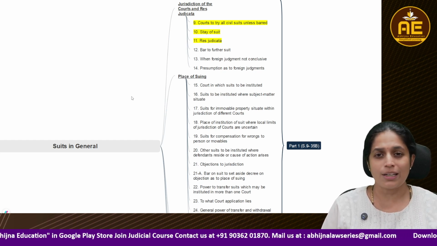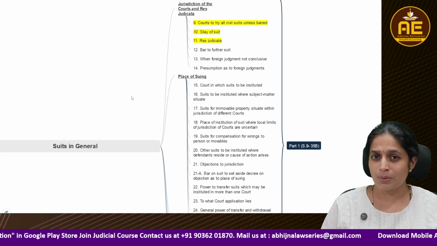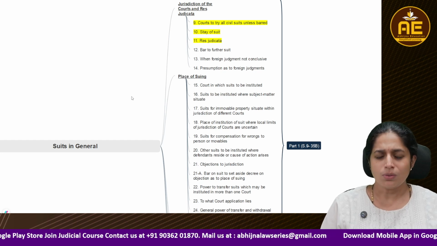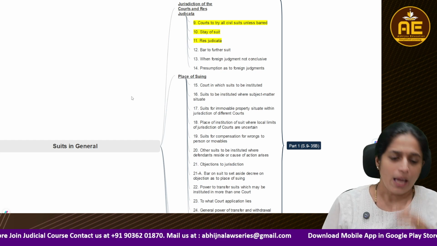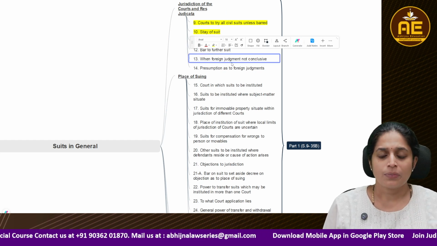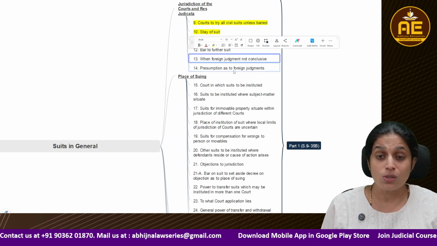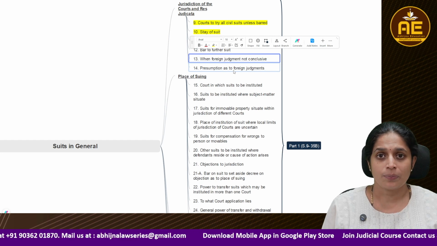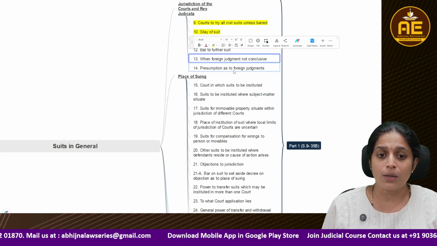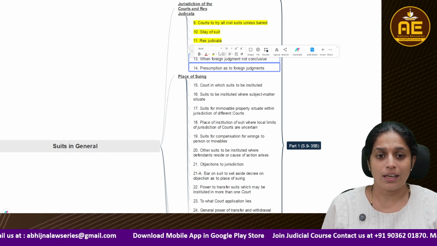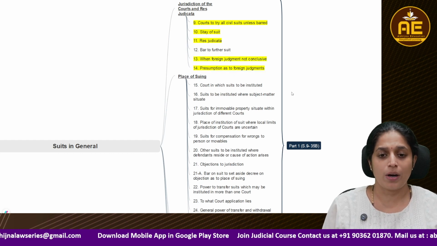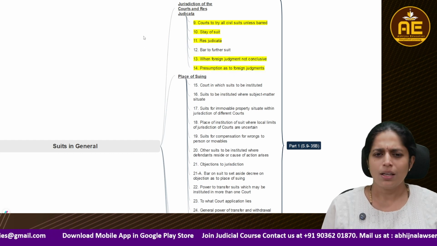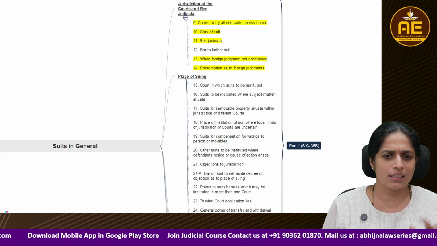If such a case is filed, it should be barred, or if it's pending in some other court, it should be stayed. Like this, they have given certain rules, and also some foreign judgment. How will a foreign judgment also operate as res judicata? To prove that, what should we provide? Certified copies should be provided. For that, some presumptions are there. So all these things they are stating in this.